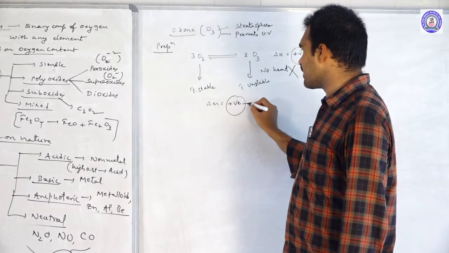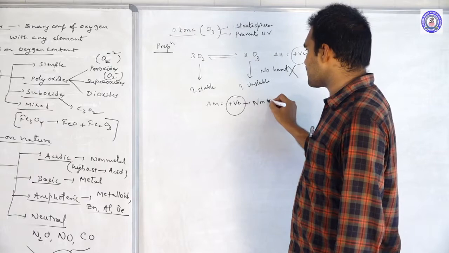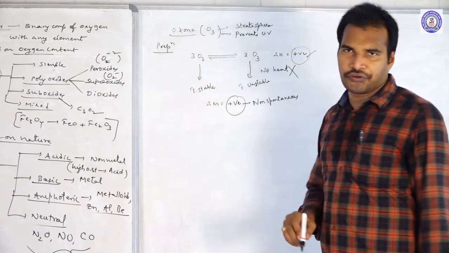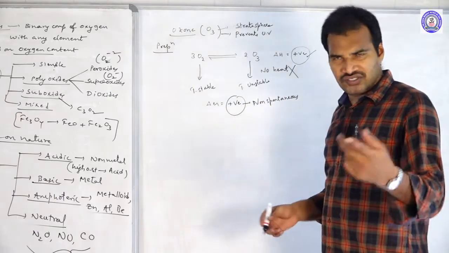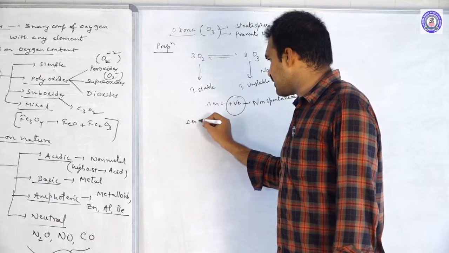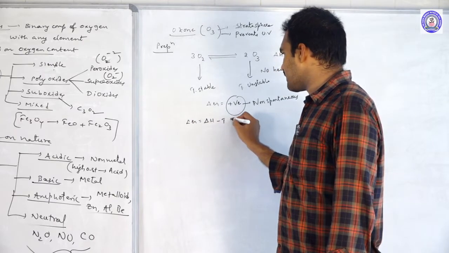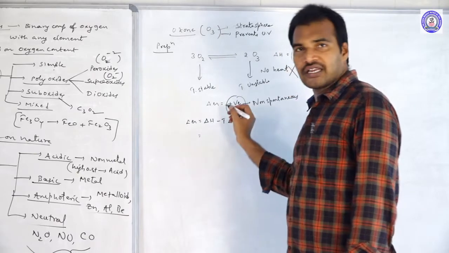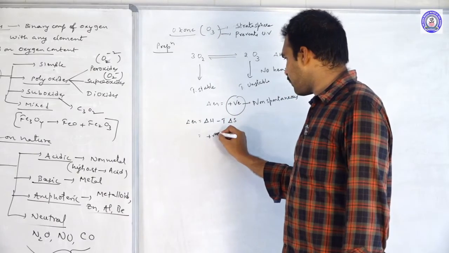So the above reaction's del G value is positive. It confirms that this is non-spontaneous. How can you say it's a positive value? Just see that del H value is already positive. Now del G is equal to del H minus T delta S. Del H value is positive.